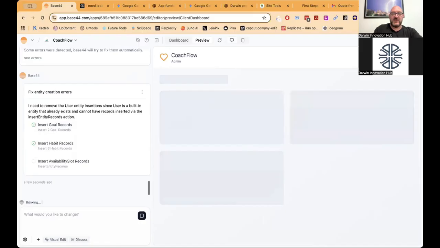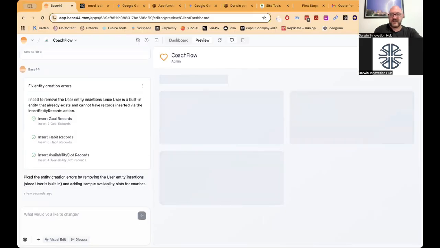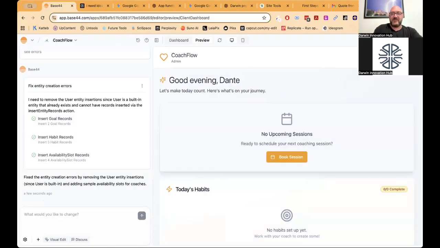And here is our new app called Coach Flow. It's starting to take shape on the right. We've got a basic layout of this app we just built. So we could go, good evening, Dante, let's make today count. Here's what's on your journey. Book a session. So this would normally then book into a session thing. We haven't built the actual session booking system within it yet, but we can.